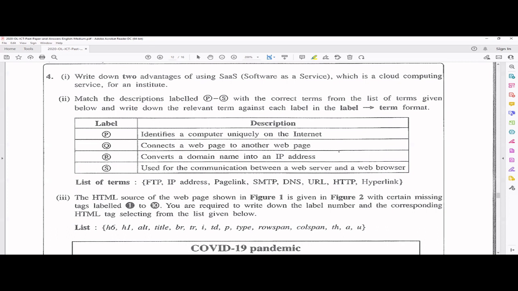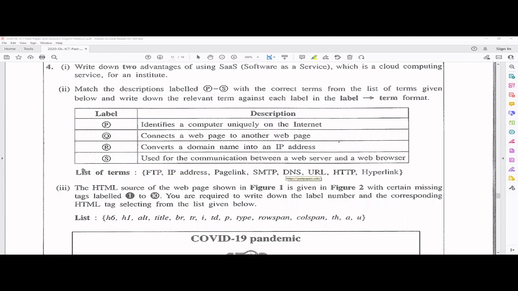But if you ping google.com and get the IP address, and if you type that IP address in Google Chrome itself, you can go to google.com. But here we are using a domain name because it's more user friendly. So this domain name is mapped or converted to an IP address using a DNS server, right? Okay, yes, used for communication between a web server and a web browser.